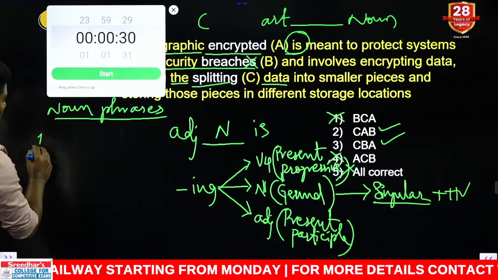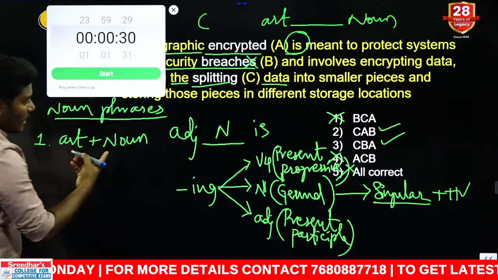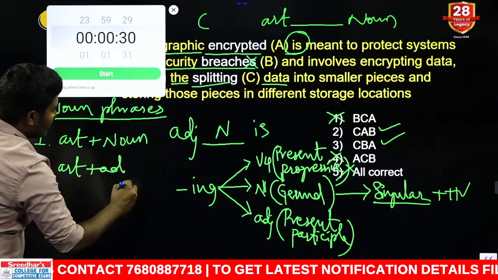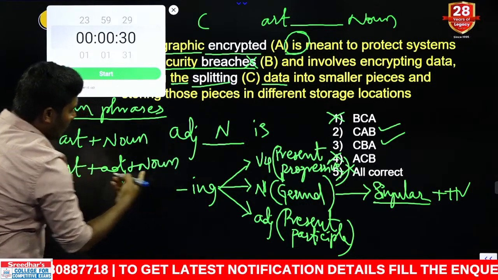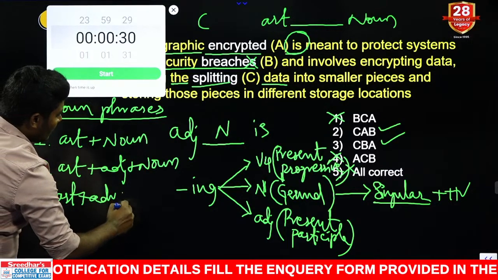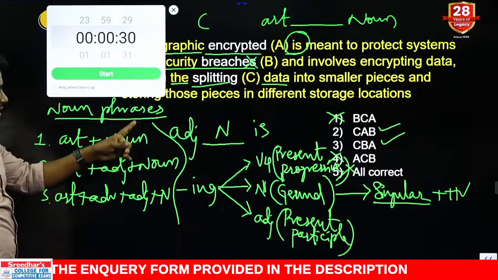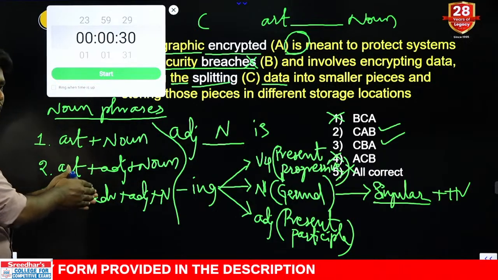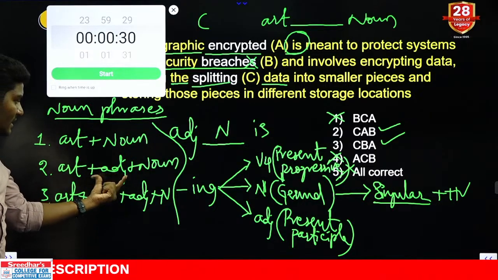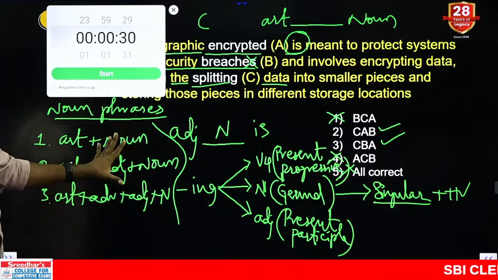Rule number 1 of noun phrase is nothing but article plus noun. One noun can be written in this way. Rule number 2 is article plus adjective plus noun. A noun can be written in this way. Next, rule number 3 is article plus adverb plus adjective plus noun. A noun in English can be written in 3 different ways like this. Clear? Additionally, we have the and combination. With conjunction we can extend this noun, extend this adjective, extend this adverb. There is an extension, but these are the 3 base rules which we have in English.